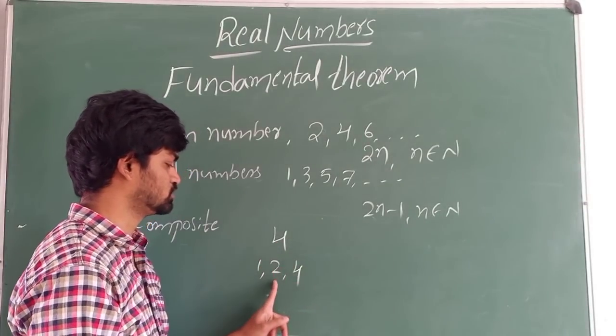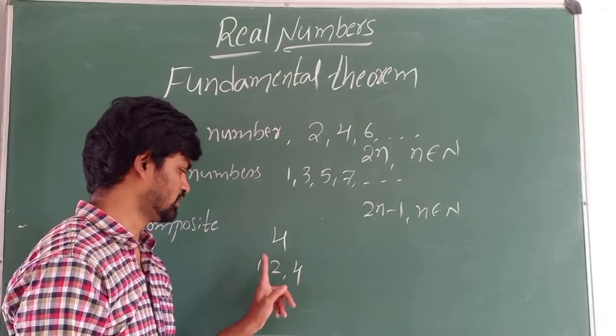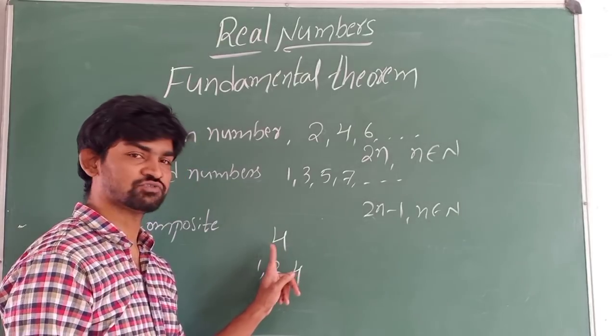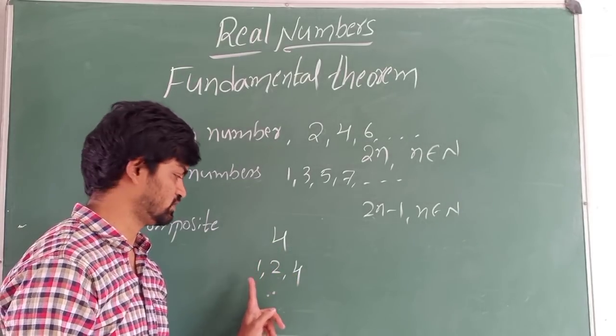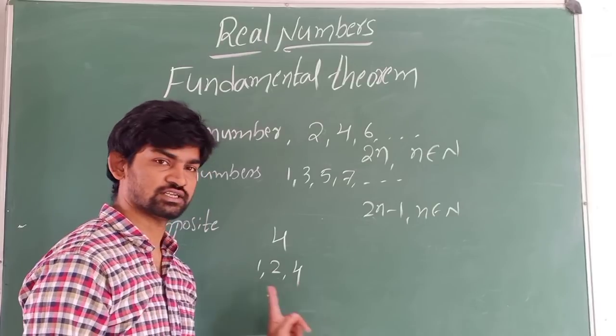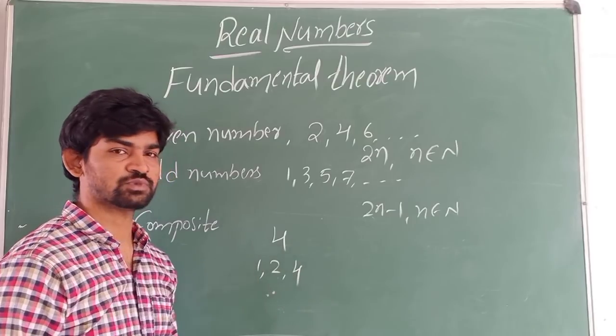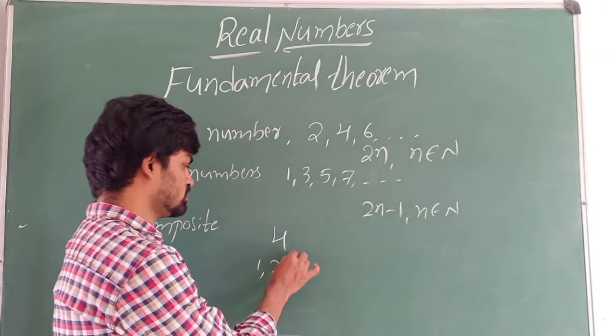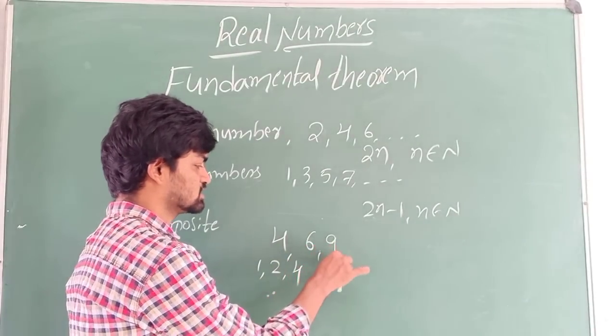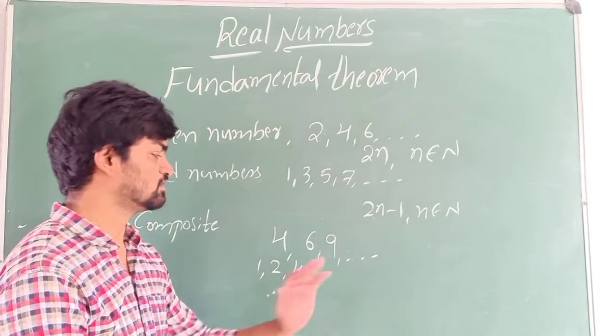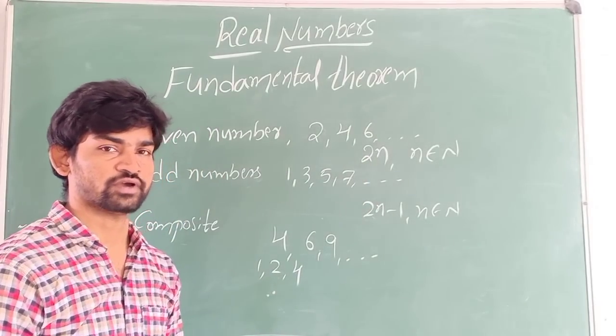It means 4 comes in the 2 table and the 4 table, and every number is its own factor, so it has 1 also. So there are 3 factors, more than 2, then 4 becomes a composite number. 4 is the smallest composite number. So composite numbers are 4, 6, 9 and all. These all will have more than 2 factors.